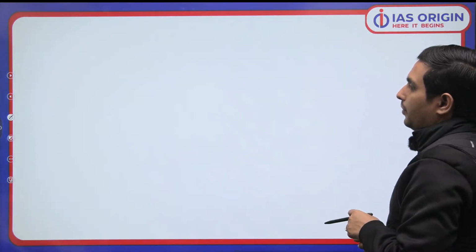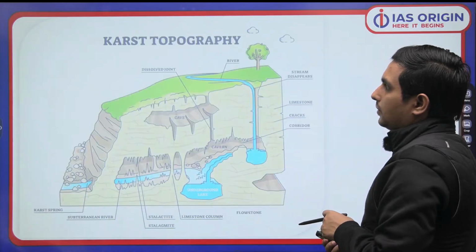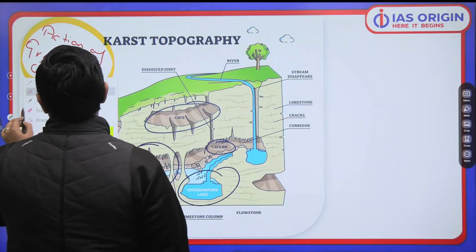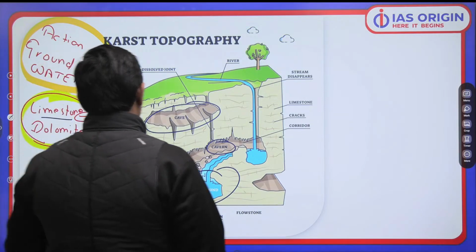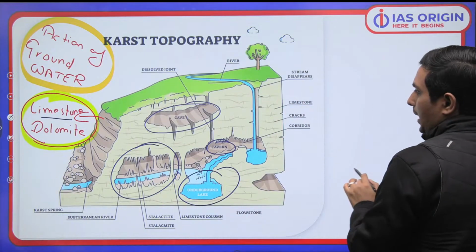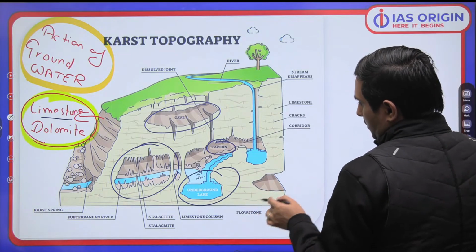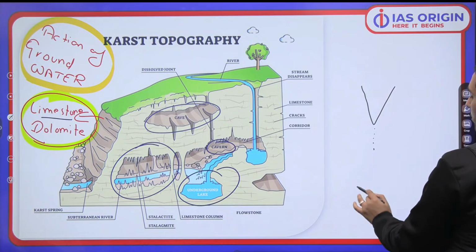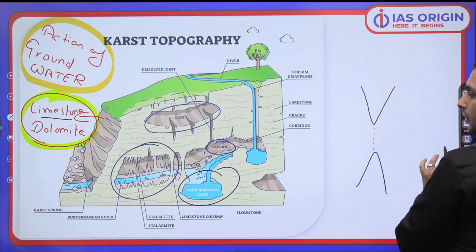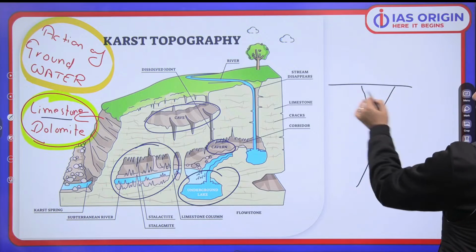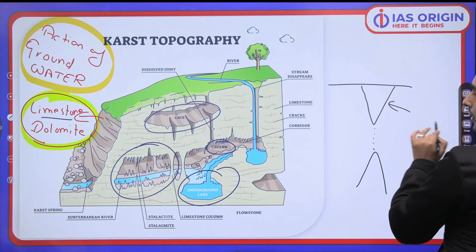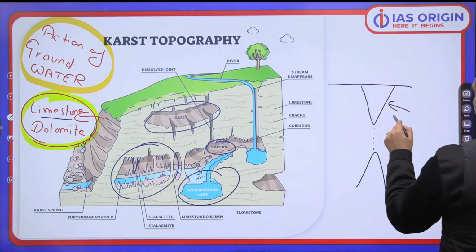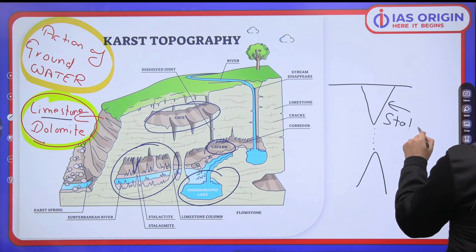So whenever we talk about this landform, as I was saying about karst topography, the limestone-based landform, remember that here you will have, at times, icicle-like formations, and the dropping of water will lead to icicles like this. Whenever it is a hanging icicle, like this, it will be known as stalactite.